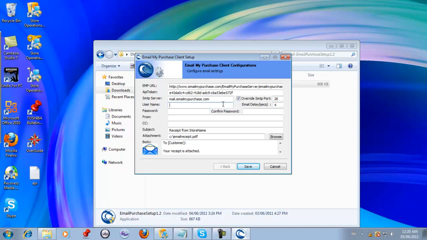Other ISP providers, or internet service providers, will have port 25, some ports 463, and some ports 2525. If you're going to use our server, which we recommend you do, mail.emailmypurchase.com, just simply click the override SMTP port and change it to 26.